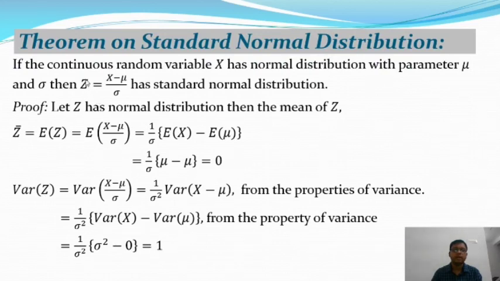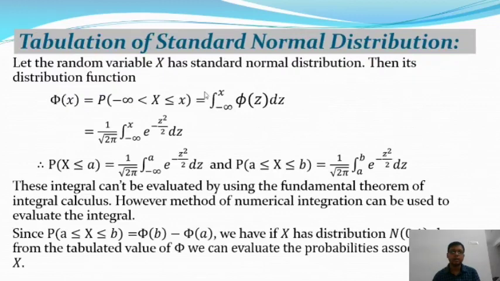From the relation Z is equal to (x minus mu) by sigma, this is the relation between the standard normal and the normal distributions, where x has a normal distribution and Z has a standard normal distribution. Understood? So after that we are going to talk about the tabulation of the standard normal distribution.